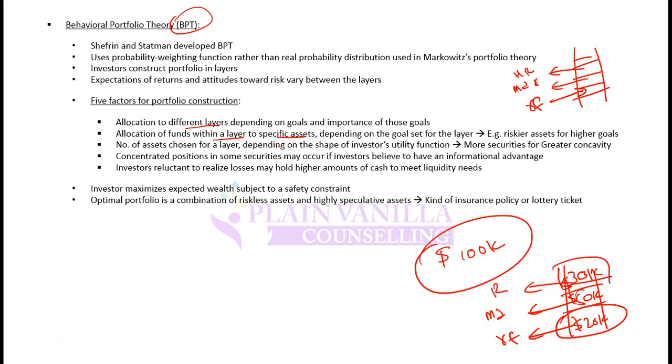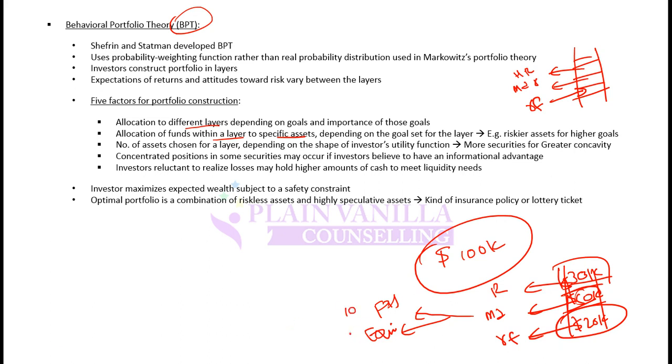The factors are allocation to different layers, and allocation of funds within a layer to specific assets. So first is allocation to layer, that we discussed: 30, 50, 20. Now within this, allocation to different assets. Let's say if I am talking about the second layer, $50,000, then how much will I invest in fixed income securities, how much will I invest in equity? Then the number of assets chosen for a layer: how many assets do I want to invest into?